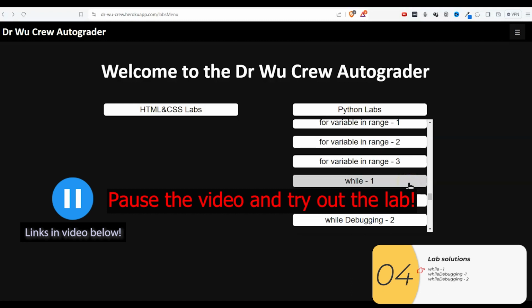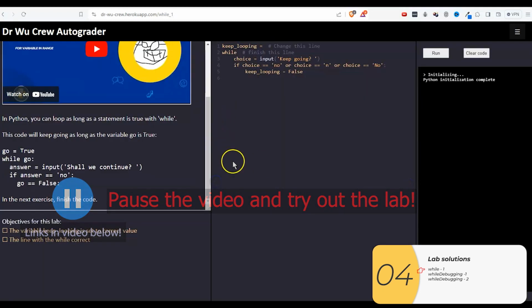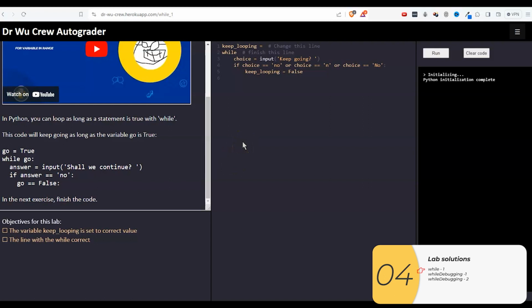Okay, here are the solutions to the lab. This first problem here is a very classic example of how the while works. We're going to use a flag that's going to be either true or false to determine whether or not to keep on looping. So if we want the loop to happen, we need the Boolean expression after the while to be true. I'm going to set this to be true. I'm going to set this to be while keep looping. But don't forget, I need the colon. And let's try this out.